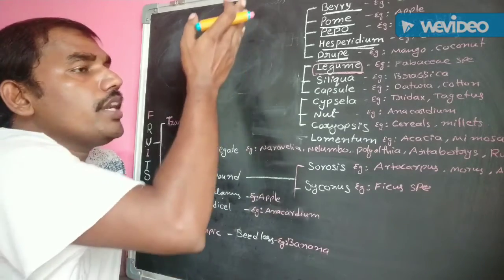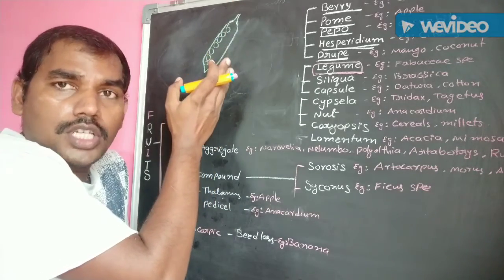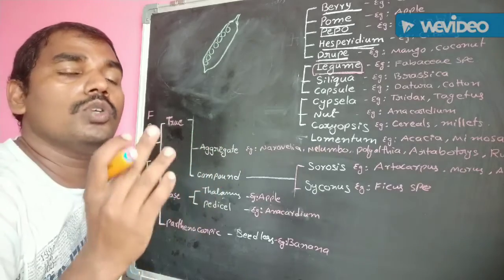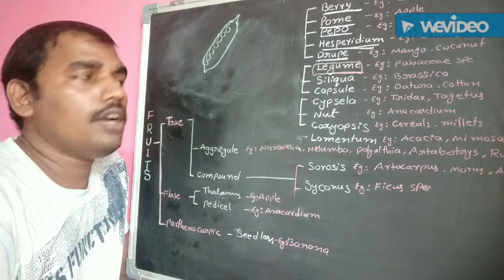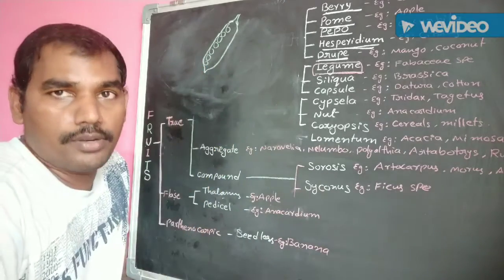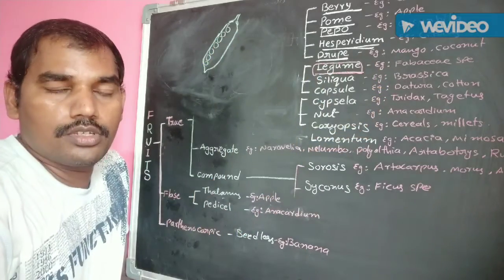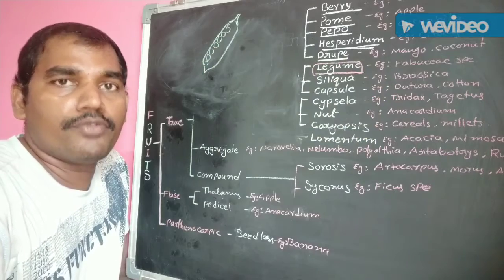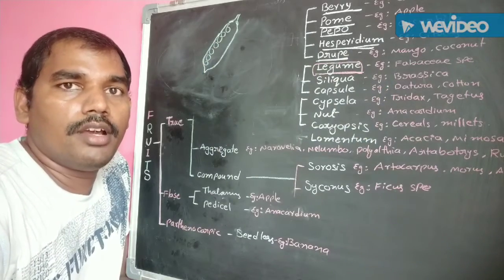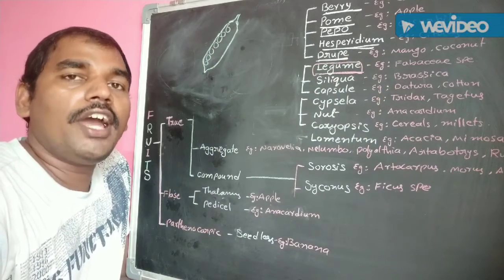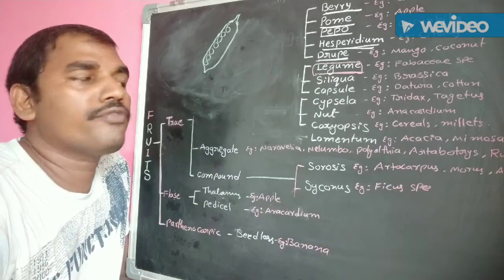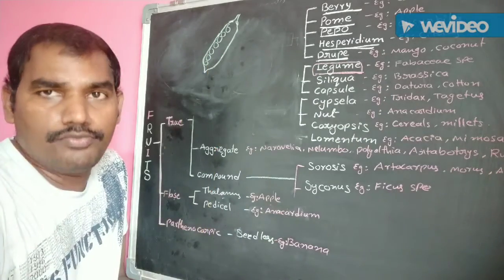The fruit breaks down dorsiventrally and gives two equal halves. Then the seeds are liberated. Example, Fabaceae member fruits like Dolichos lablab, Phaseolus mungo, Phaseolus aureus.